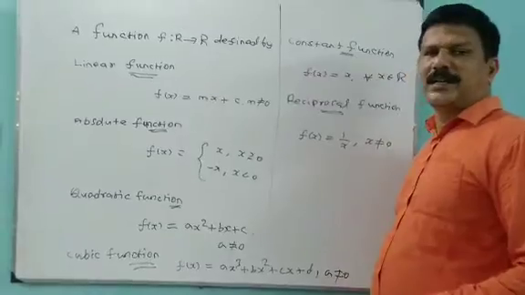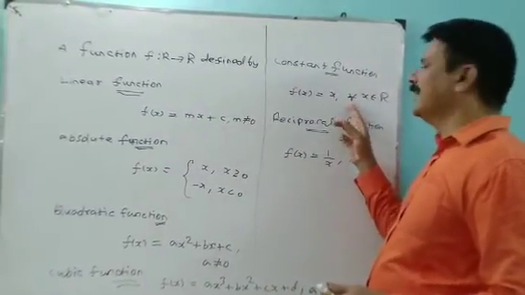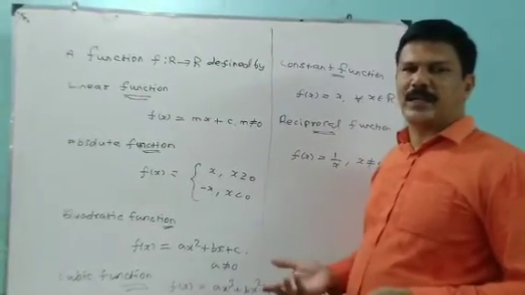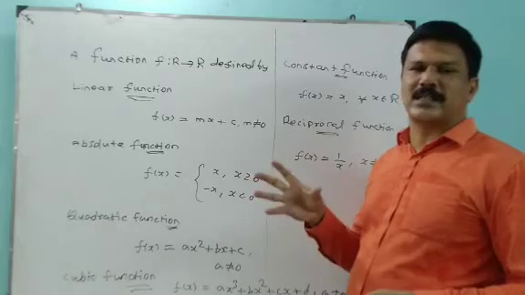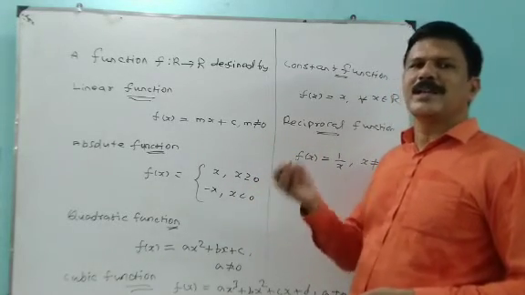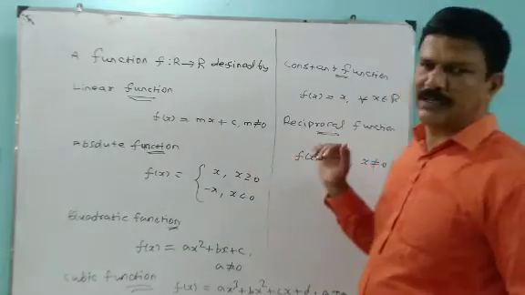Now let us see constant function. Constant function means there is no variation. It has only a constant term. There is no x term, no x square term, no x cube term. Only the constant term. There is no change in value.